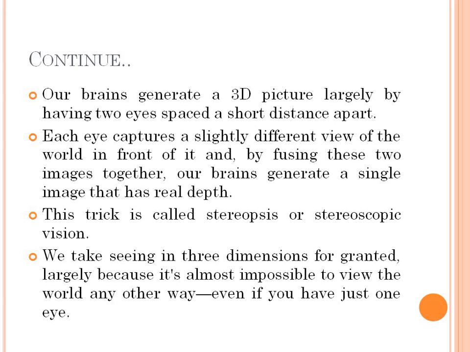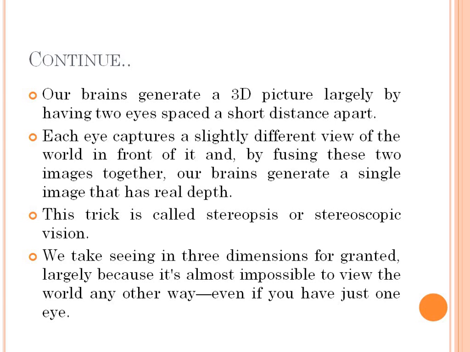If we do one thing, just close our left eye, whatever image we get in front of us is slightly different than if we close the right eye and see with the left eye. Whatever we see when we open the left eye is different from whatever we get with the help of the right eye.